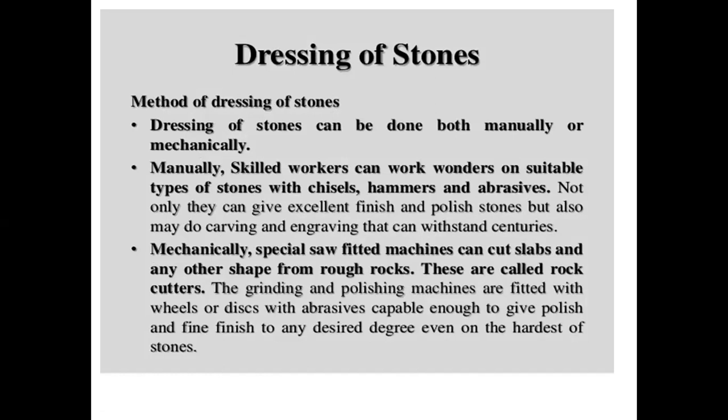And what are the various methods of dressing of the stones that we use? One is manual. Skilled workers can work wonders on suitable types of stones with chisels, hammers, and abrasives. That is manual methods, using chisel, hammer, and abrasives. The second is mechanical methods or mechanical appliances. Special saw fitted machines can cut slabs and any other shape from rough rocks. They are called rock cutters. Grinding and polishing machines are also fitted with wheels or discs with abrasives, capable enough to give polish and fine finish to any desired degree.